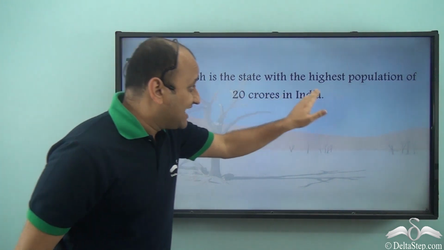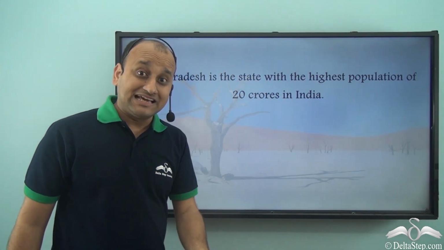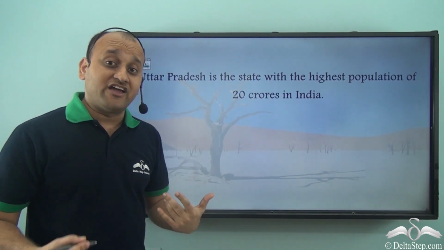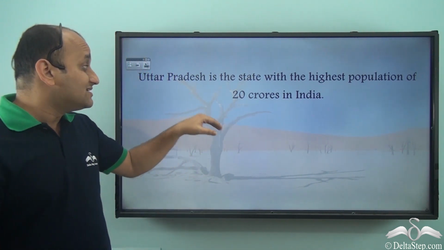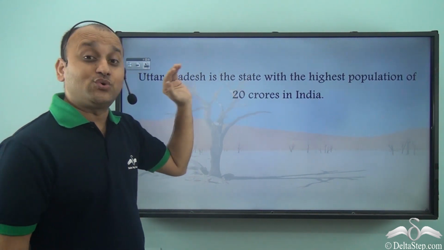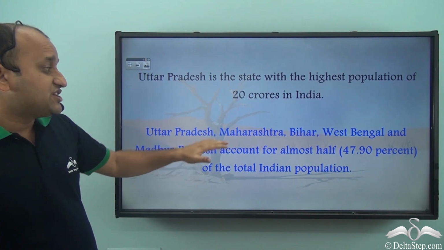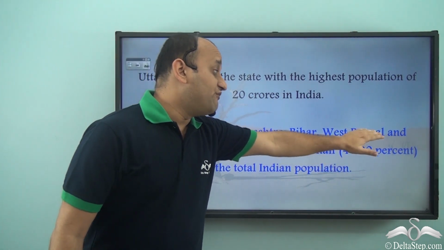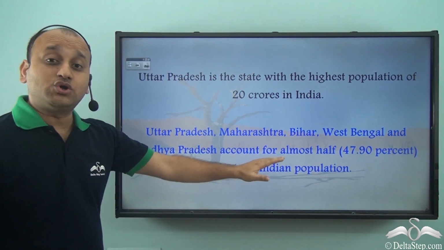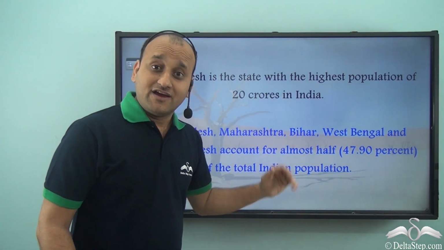Uttar Pradesh is the state with the highest population of 20 crores in India. Uttar Pradesh lies in the northern plains region, which has very favorable conditions for living. As a result, Uttar Pradesh has the highest population in India of 20 crores. Uttar Pradesh, Maharashtra, Bihar, West Bengal and Madhya Pradesh account for almost half of the total Indian population. So these are the most populous states of India.